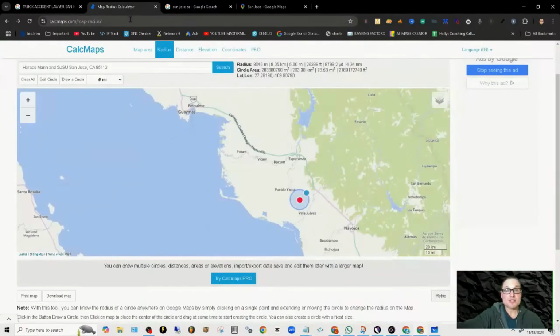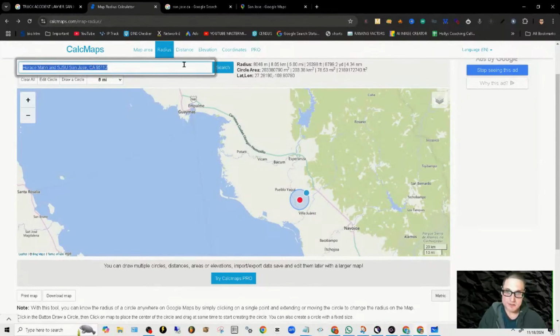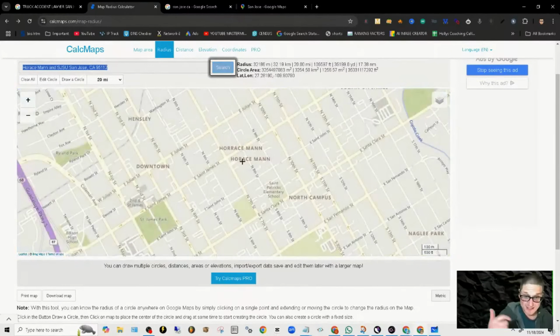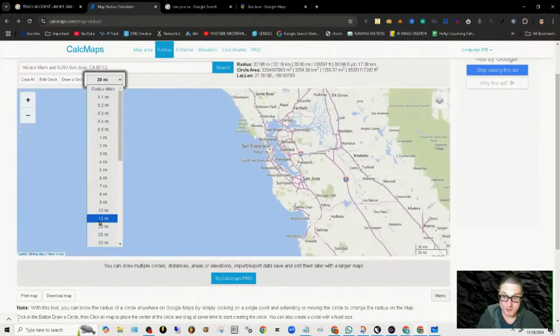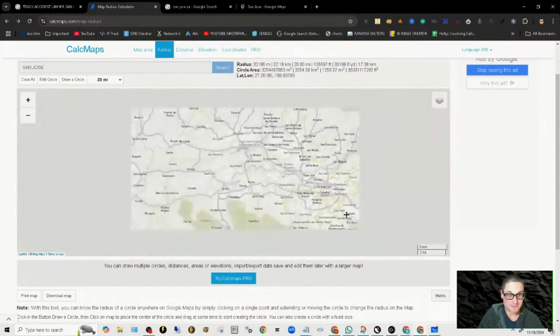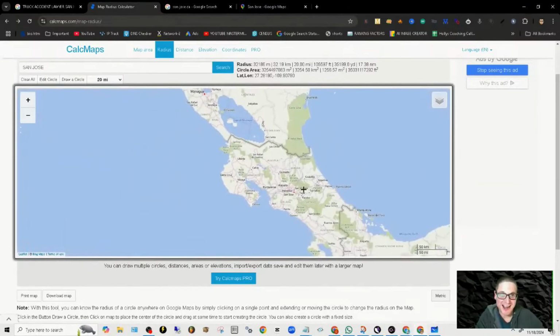And then I like to utilize a tool called Calc Maps. There's many tools like this to line and identify a certain radius. So all we have to do is we'll take our location of our business. We'll go here and point out, let's say you want to drive 20 miles, search it, and then look at the map. Let's just search San Jose. Are you willing to drive 20 miles? Are you sure you want to drive 20 miles?